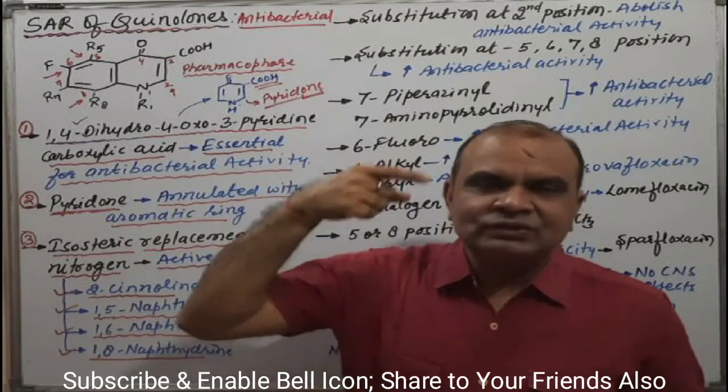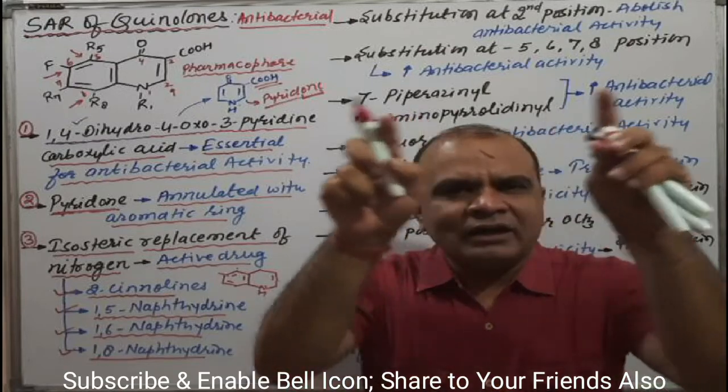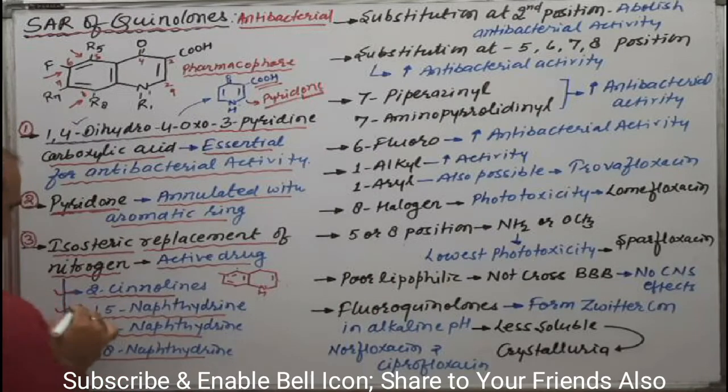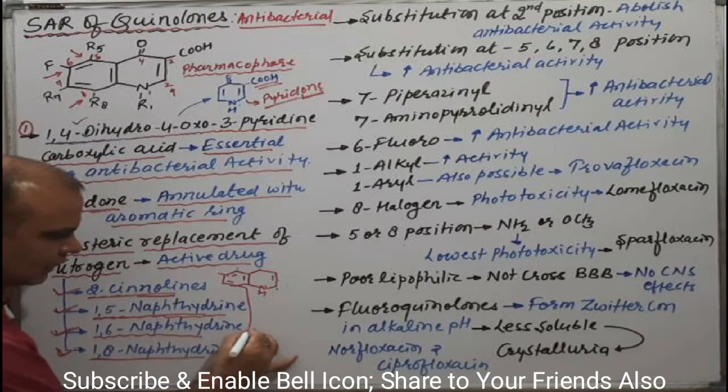We can substitute nitrogen at the second, fifth, sixth and eighth positions, in place of carbon. In that condition the molecule will be active: the derivatives 2-phenolene at the second position, 1,5-naphthyridine at the fifth, 1,6-naphthyridine at the sixth, and 1,8-naphthyridine at the eighth position are all active.